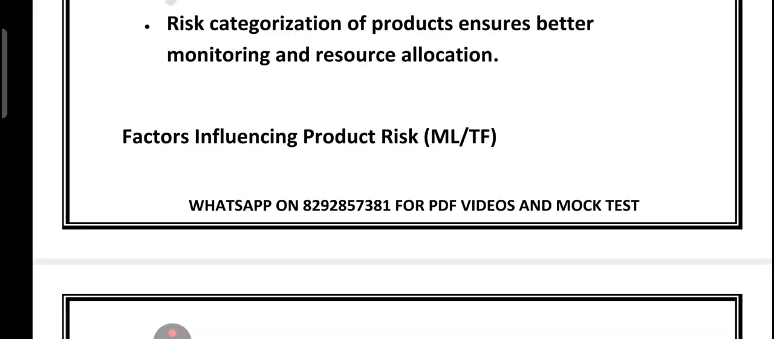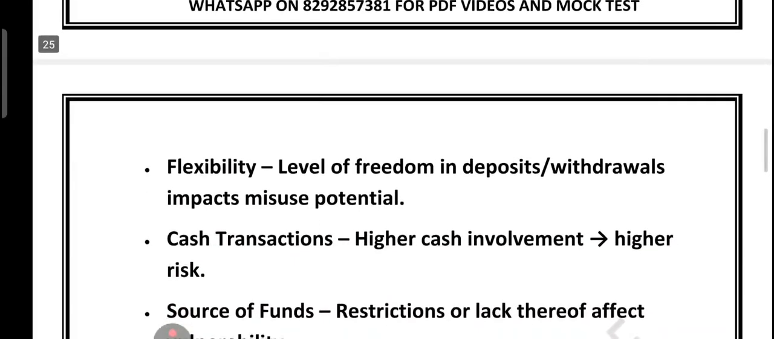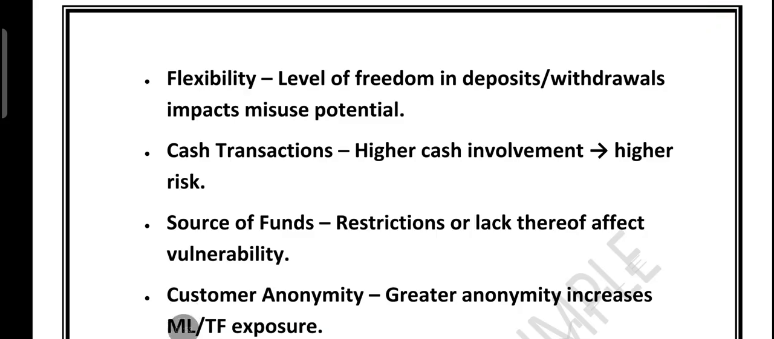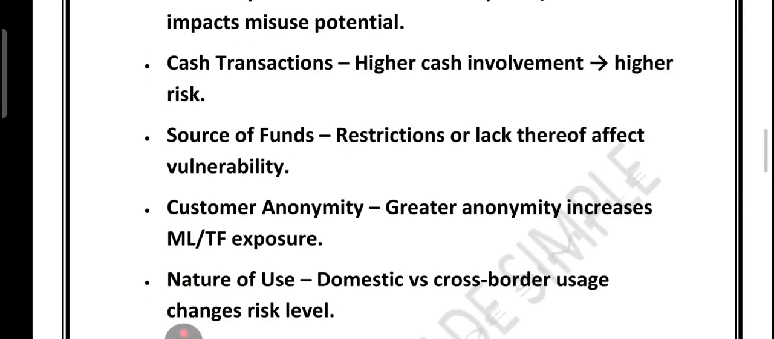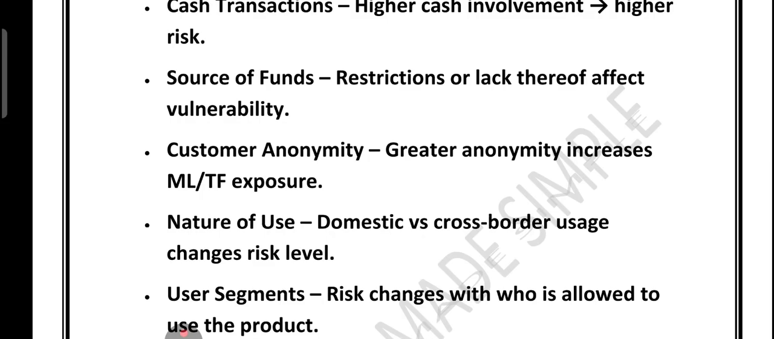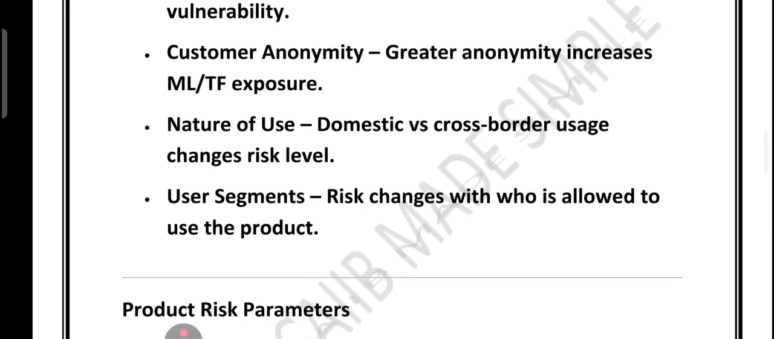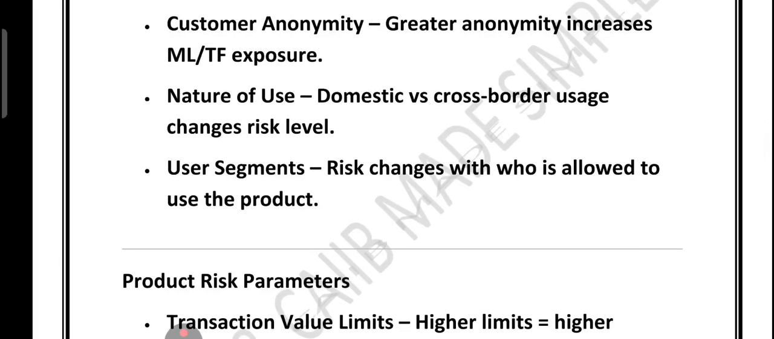So friends, let's talk about product risk categorization and what factors influence it under AML KYC. Factors influencing product risk for ML or FT. Flexibility is one factor that influences the product risk. More freedom in deposit or withdrawal increases misuse potential. Cash transaction: higher cash involvement means higher risk. Source of fund: restriction or lack thereof affects vulnerability. Customer anonymity: greater anonymity increases money laundering or terror financing exposure. Nature of use: domestic versus cross-border usage changes the risk level. User segment: risk depends on who can use the product.